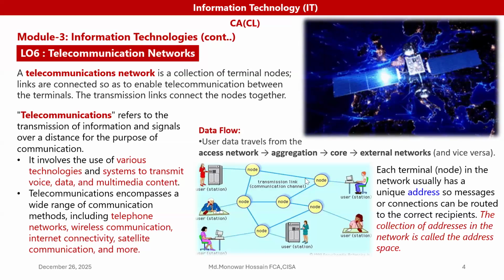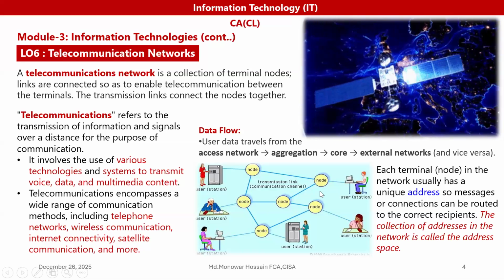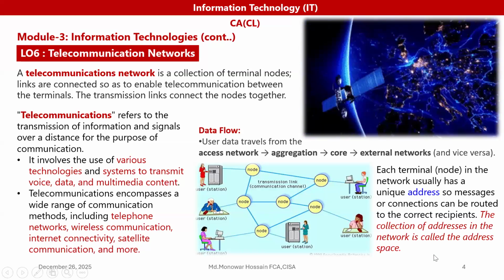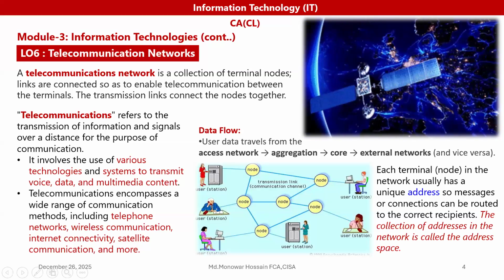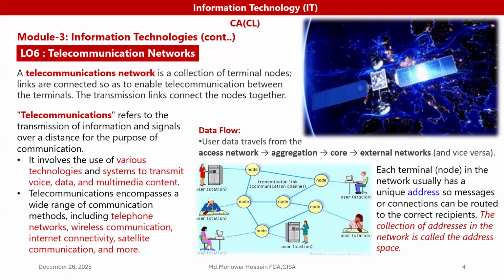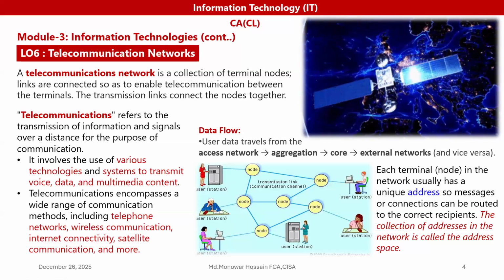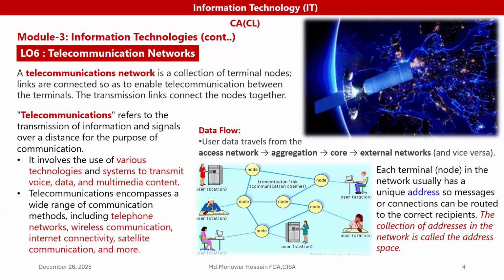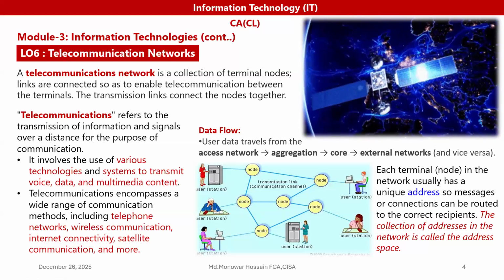So here, each node in the network usually has a unique address, so messages or content can be routed to the correct recipient. The collection of addresses in the network is called the address space. Basically, telecommunication refers to the transmission of information and signals over a distance for the purpose of communication.